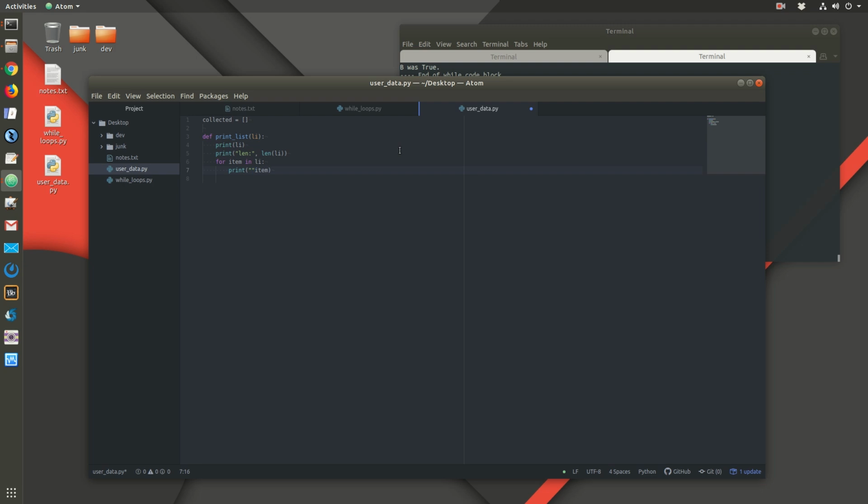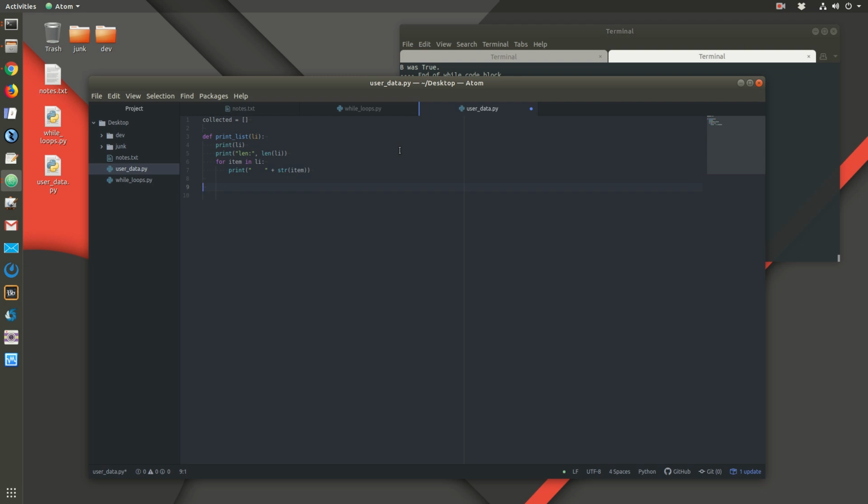And we'll add a couple spaces here and make sure the item is a string. Okay, so this is a little function that's going to print out the list, and initially our list is empty,